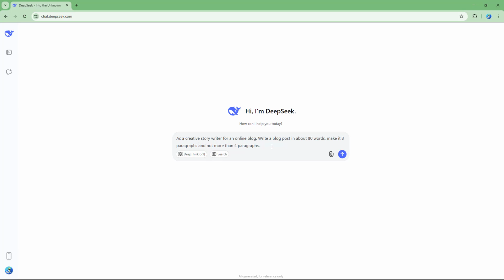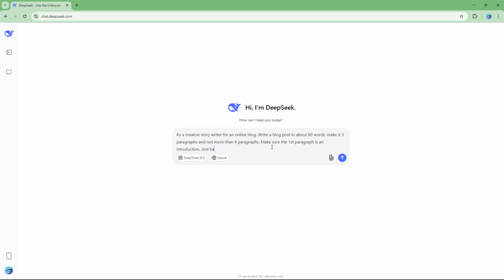And then I can define a format as well, finally. So I'm just going to say, make sure the first paragraph is an introduction, second paragraph is the main content, and final paragraph is a conclusion, just like this.